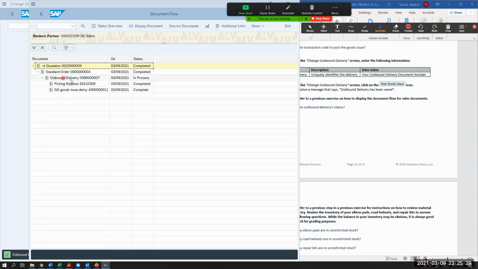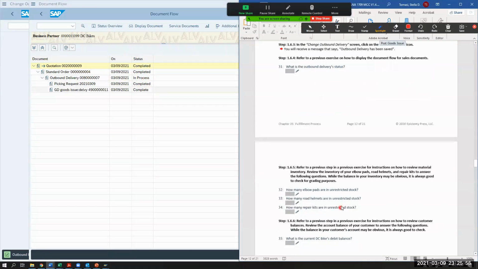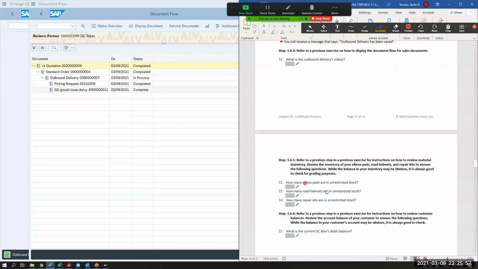So my outbound delivery is still in progress, but from those steps, the task of picking request was completed, and now my goods issue delivery document is now complete as well. Okay, so what's the outbound delivery status? The outbound delivery status is in progress. It's still not completed yet. What's happening to our unrestricted stock?